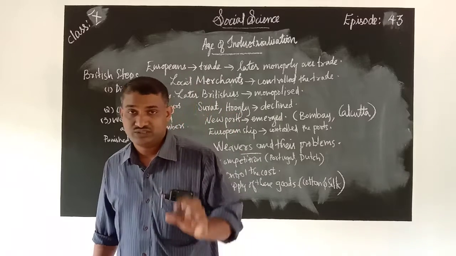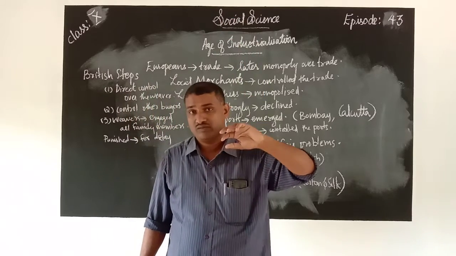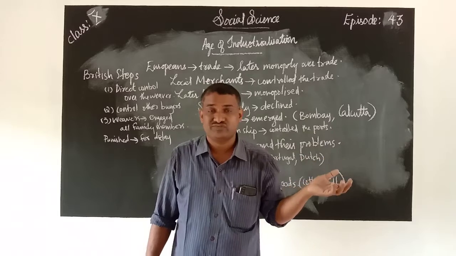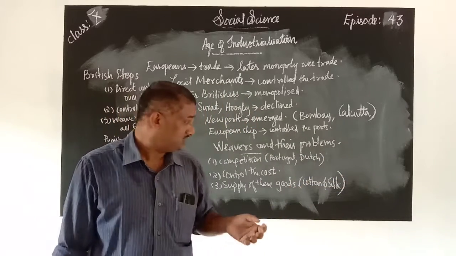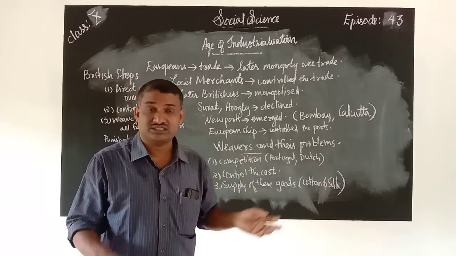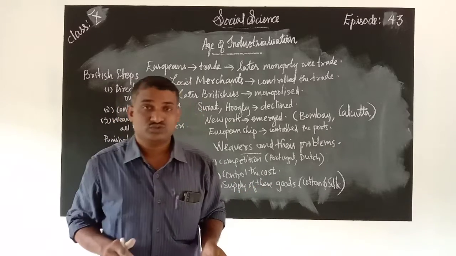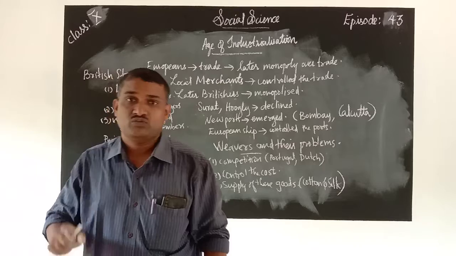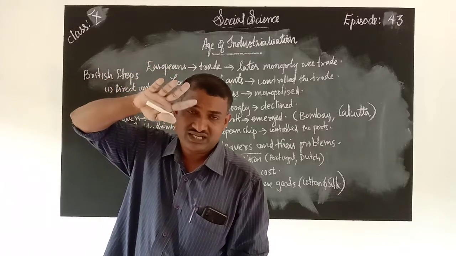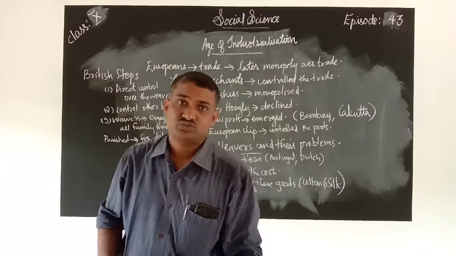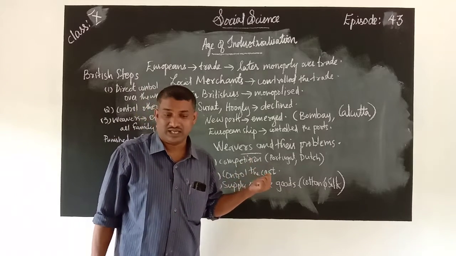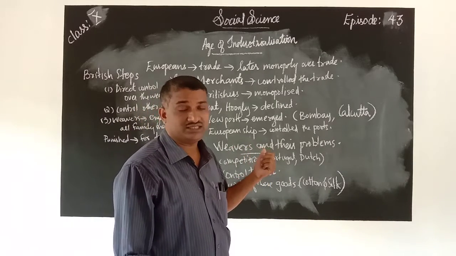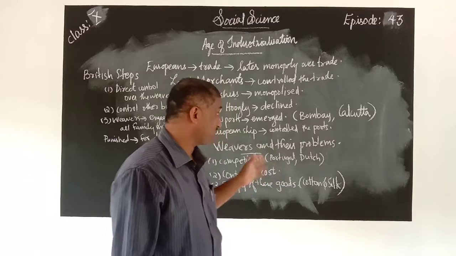These goods were controlled by the Dutch, Portuguese and French, as well as other Europeans. So the Britishers decided that only they should get power and control the supply of goods like cotton and silk. The Britishers came to know about this.